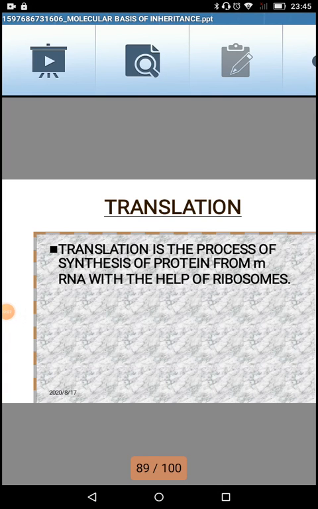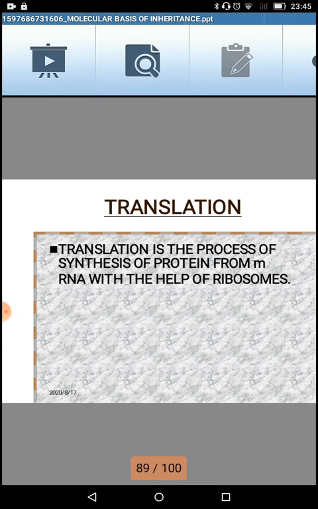Hello, children. Today's topic of our lecture is translation. Now, before we go again into the whole detailed process of translation, let us connect this particular topic with our previous knowledge. We have discussed a topic called central dogma in our previous lectures. Central dogma means what? That DNA is the main master copy of the information.